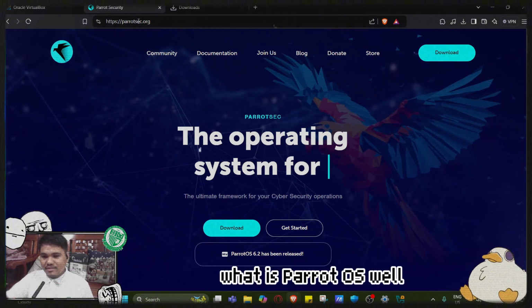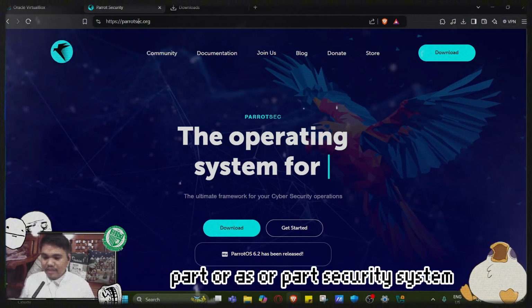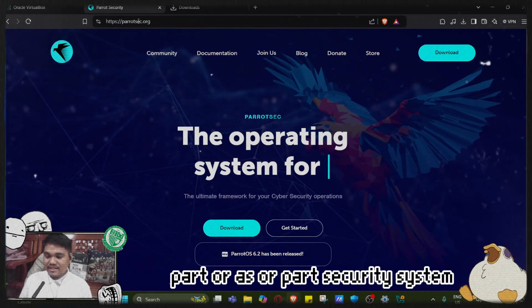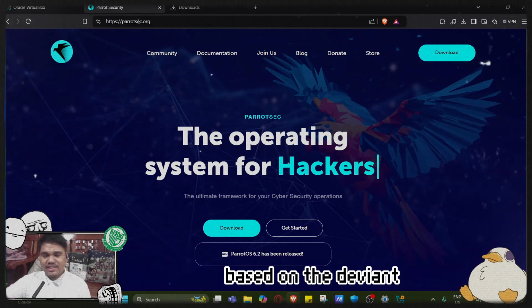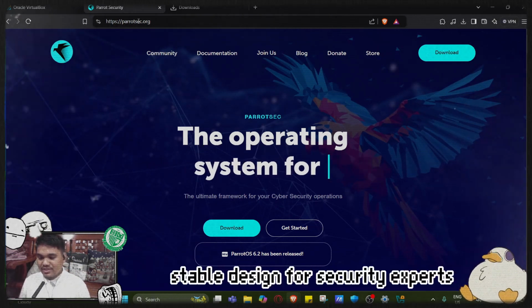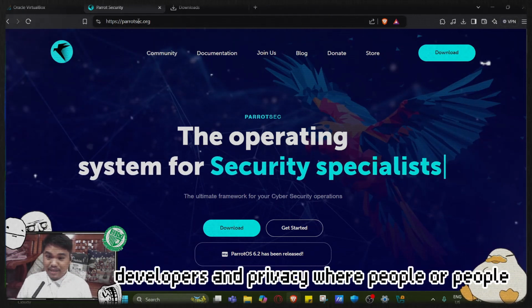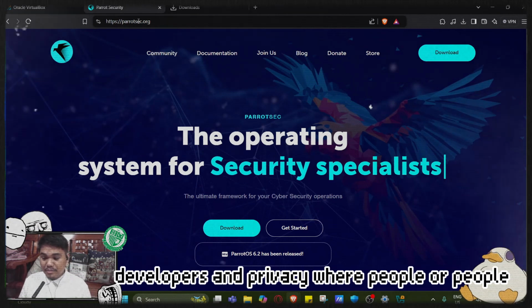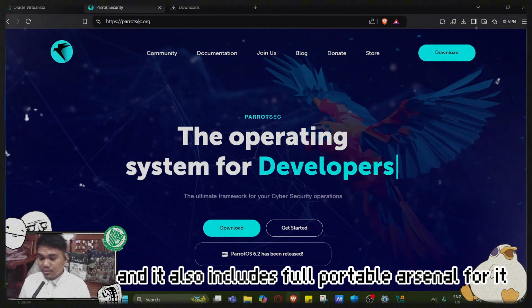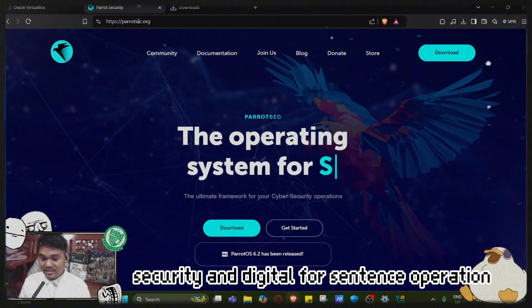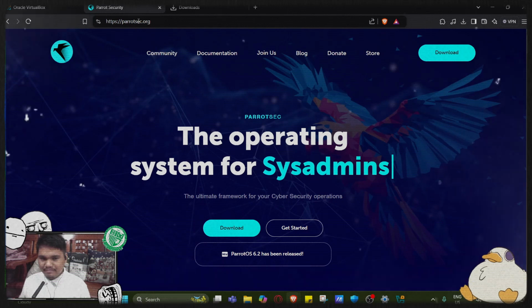What is Parrot OS? Well, Parrot OS, or Parrot Security System, is a free and open source Linux distribution based on Debian stable, designed for security experts, developers, and privacy-aware people, and it also includes a full portable arsenal for IT security and digital forensics operations.